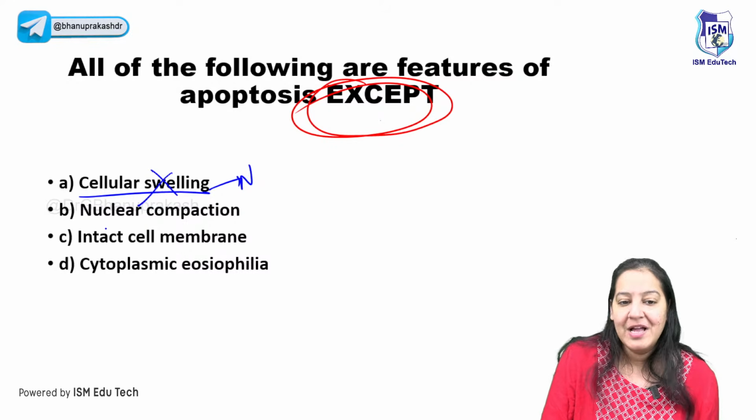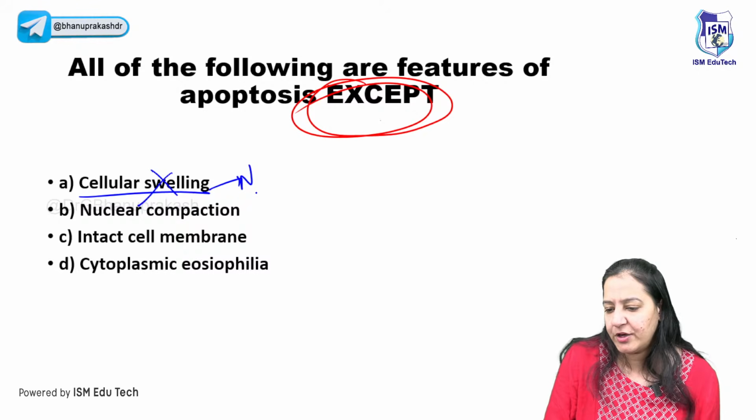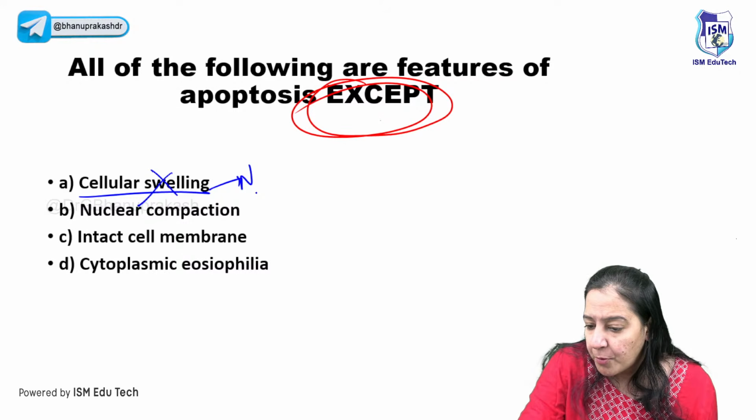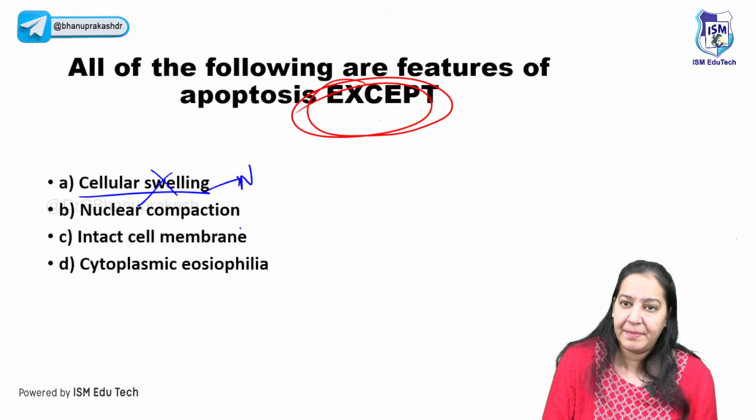Yes, I will go with A. But nuclear compaction occurs now. Why are you saying B? Who is saying B? Mupannini, why are you saying B? B is correct now.